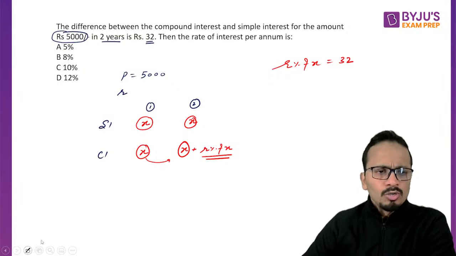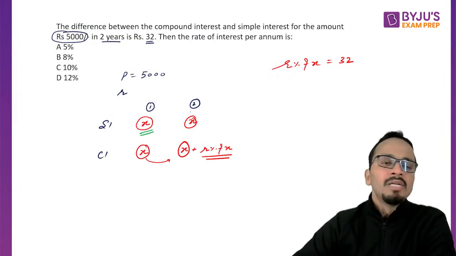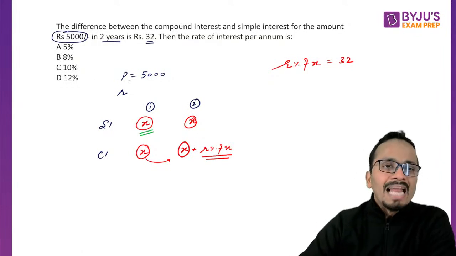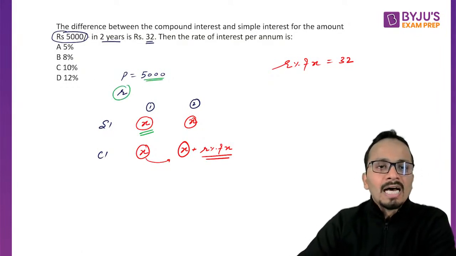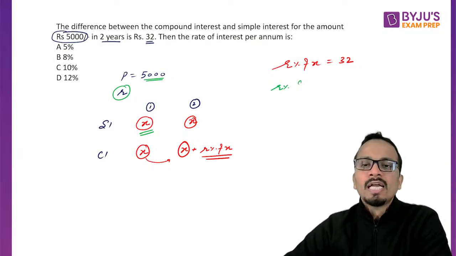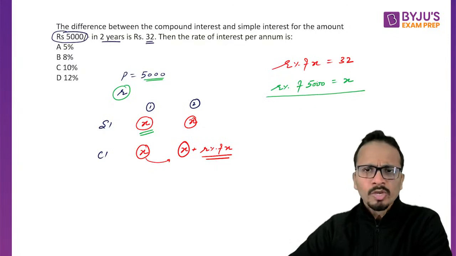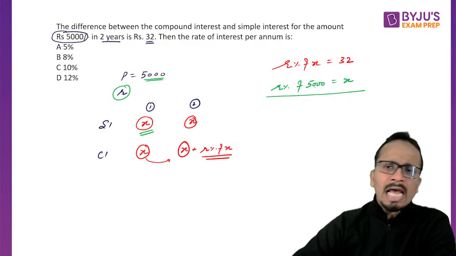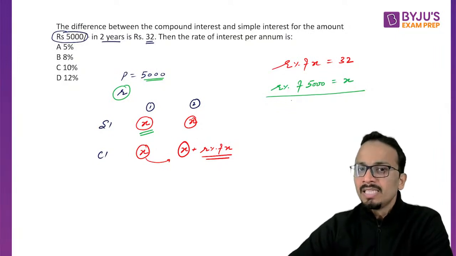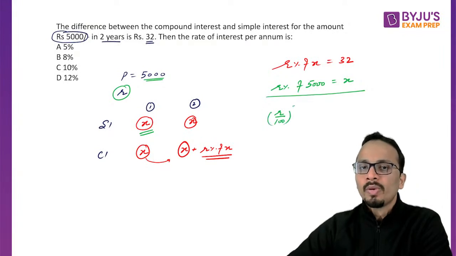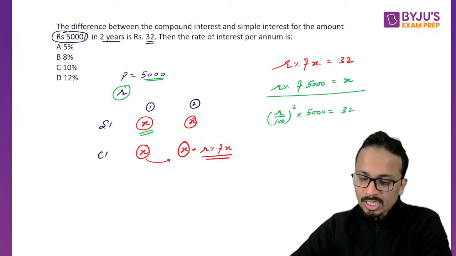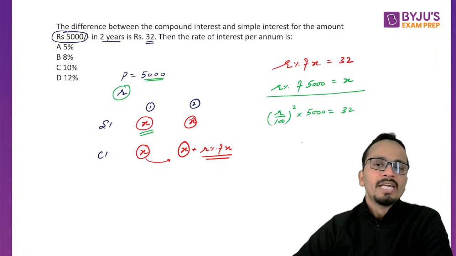Okay. Now what is X? X is the simple interest for first year calculated on 5,000 rupees at R%. So I can make one more equation that R% of 5,000 is equal to X. All right. Now you can multiply these two equations because you want to find the value of R and you want to eliminate X. So if you multiply these two equations, you will get R upon 100 square multiplied by 5,000 equals 32. X will get cancelled. Okay. And you will get the value of R.